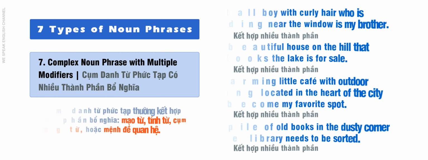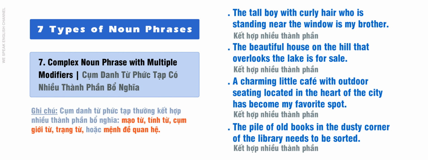7. Complex noun phrase with multiple modifiers. The tall boy with curly hair who is standing near the window is my brother.